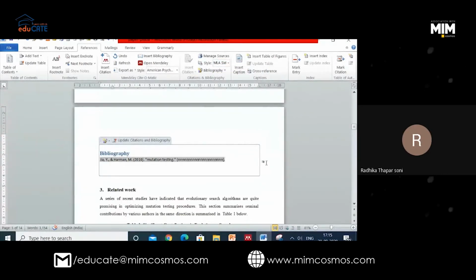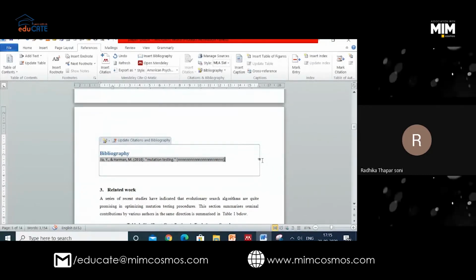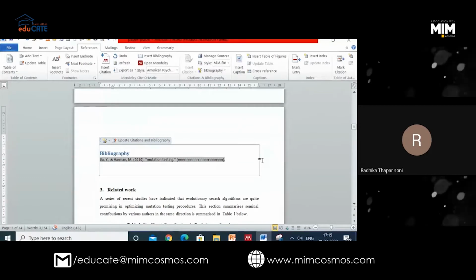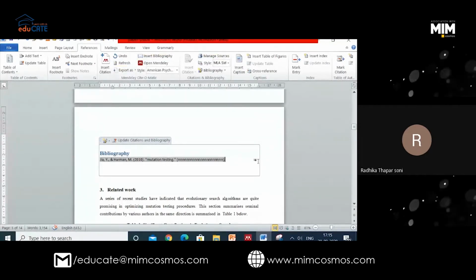So first of all, is this method clear or not? This is the second method. The first method was manual, with the help of Google Scholar. This second method is, in the absence of any third-party tool, doing the references with the help of MS Word itself.